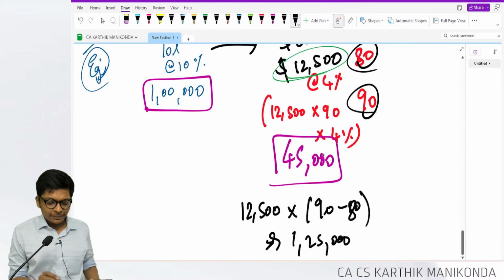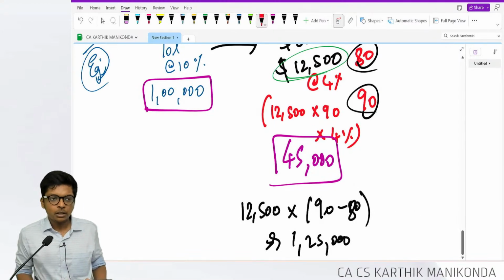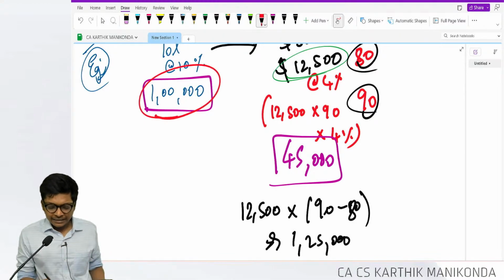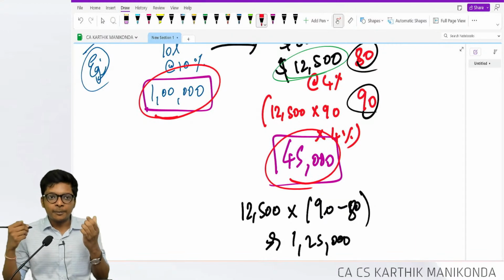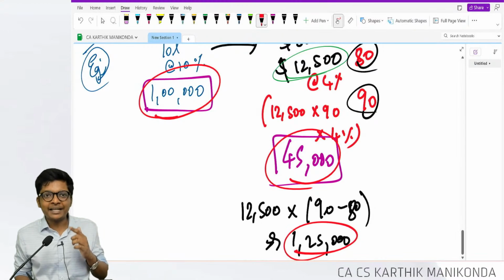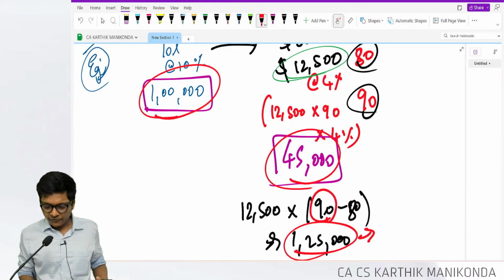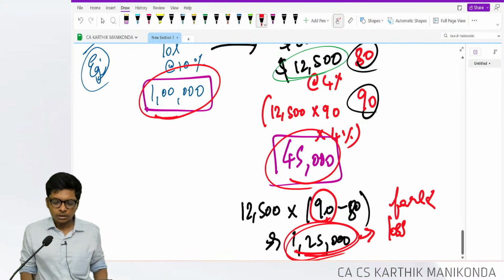So this is my summary. If you understood till here, the next step is going to be a little easier. To summarize, interest if I borrow in India is 1 lakh. Interest if I borrow abroad is 45,000. I am celebrating, but before I finish my celebration, I found out the loan which I have to repay at the end of 1 year or later, the dollar rate went to 90. So I have a forex loss of how much, guys? 1,25,000.